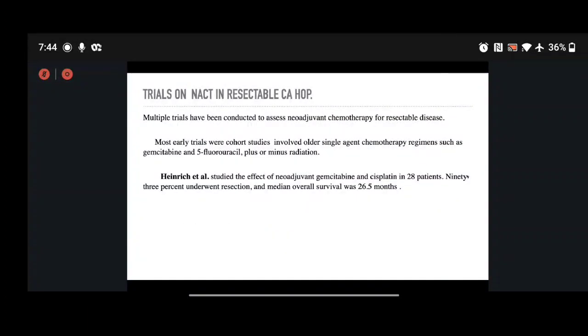Multiple trials have been conducted to assess neoadjuvant chemotherapy for resectable disease. Most earlier trials were small studies and used regimens such as gemcitabine and 5-fluorouracil with or without radiation. Henrik et al. studied the effect of neoadjuvant gemcitabine and cisplatin in 28 patients. The takeaway point of this study was that 93% underwent resection and they had a median overall survival of 26.5 months.